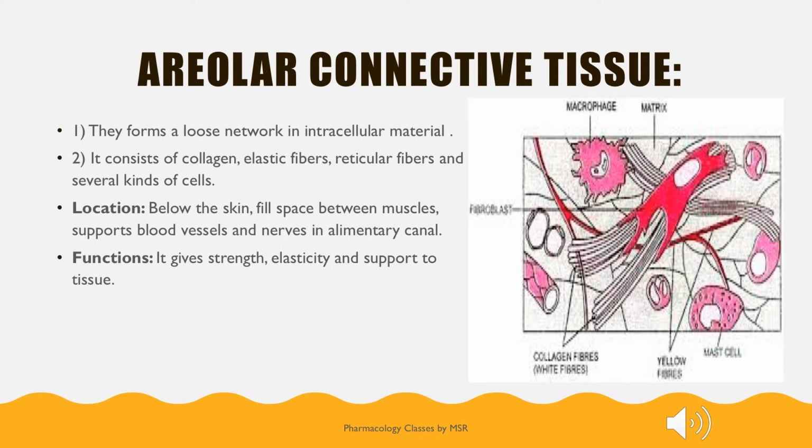The first type of loose connective tissue is areolar connective tissue. As we are terming it loose connective tissue, it has a loose network of intercellular material. It consists of collagen, elastic fibers and reticular fibers and several different kinds of cells. Where is its location? This areolar connective tissue is present below the skin. It fills the spaces between the muscles and it supports the blood vessels and nerves in the alimentary tract. Moving on to the functions, it gives strength, elasticity and support to the tissue.